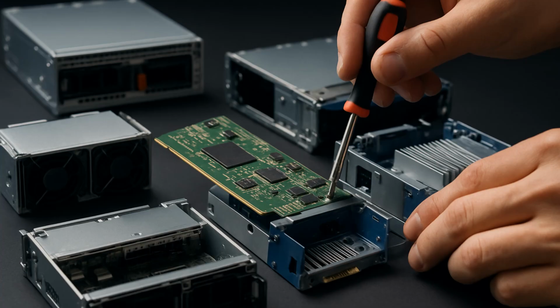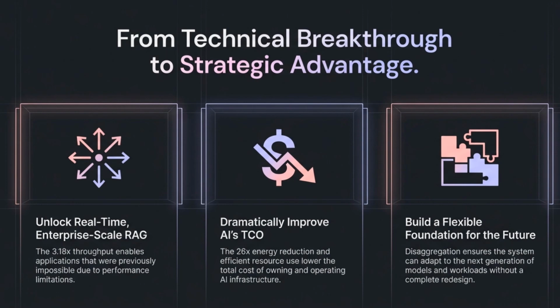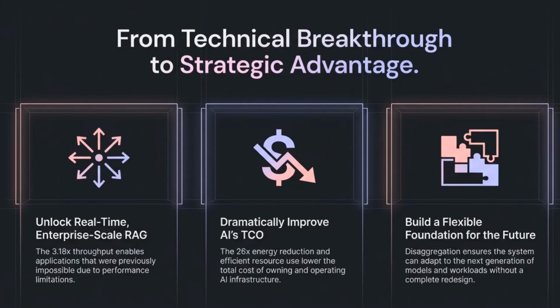For enterprise teams, the implications are architectural. First, cost efficiency. RAG systems often pay GPU prices for retrieval workloads that GPUs are bad at. Chameleon shows how to avoid that mismatch. Second, predictable performance. Disaggregation allows bottlenecks to be addressed directly instead of masked with more hardware. And third is future-proofing. As models, databases, and retrieval technologies evolve, a modular system can adapt without full redesign. This is the difference between a feature prototype and production-grade AI infrastructure.